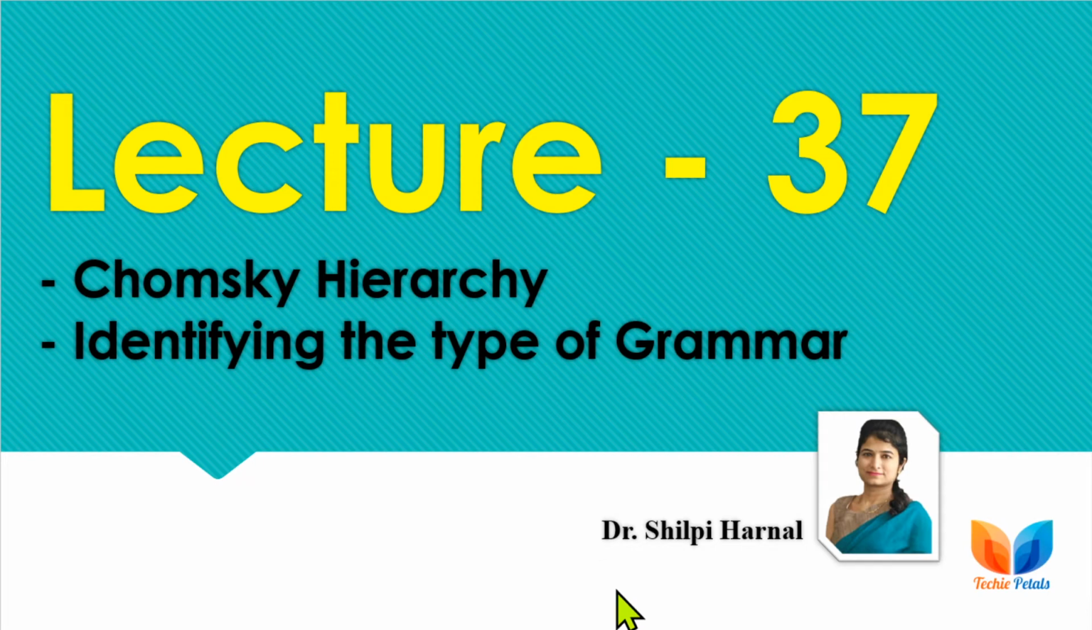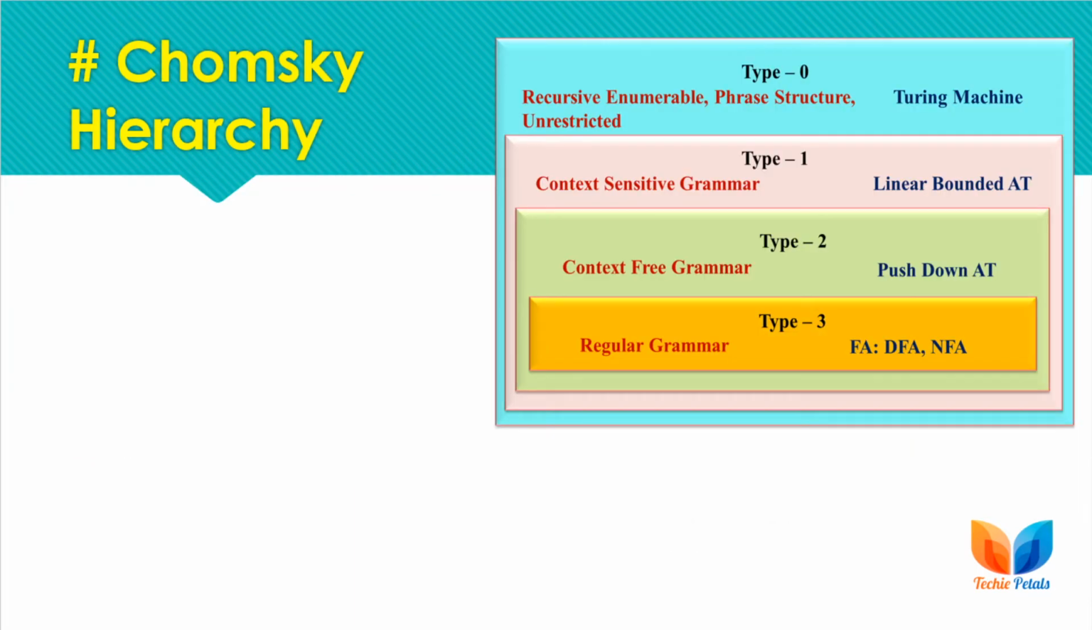So if you are not aware of all those hierarchy and the grammar classification rules, then please go through lecture number 36 before this lecture. So here is a glimpse of the hierarchy. Here we have type 0 as recursively enumerable, phrase structured or unrestricted grammar, type 1 is context sensitive grammar, type 2 is context free grammar, and the last type is regular grammar or type 3 grammar.